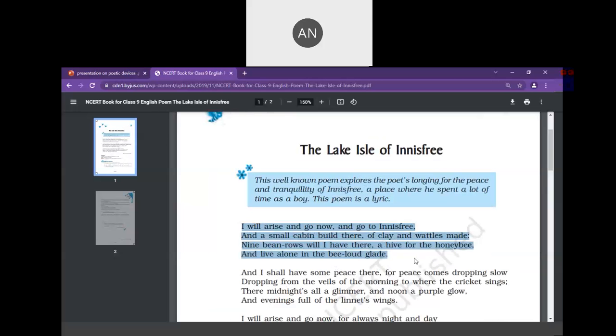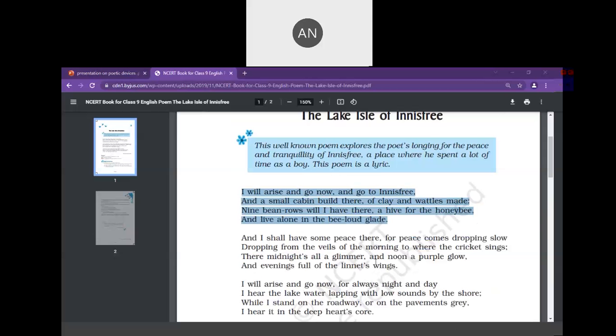Nine bean rows will I have there, a hive for the honeybee, and live alone in the bee-loud glade. So, how do we find the rhyme scheme? Innisfree, honeybee, they are rhyming with each other. Made, glade, they are rhyming with each other.